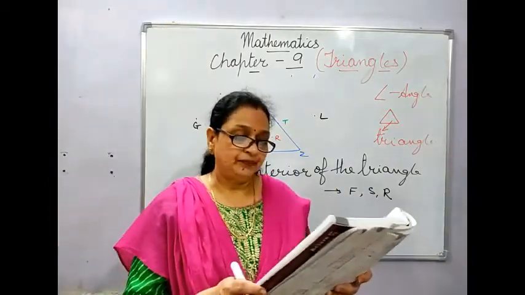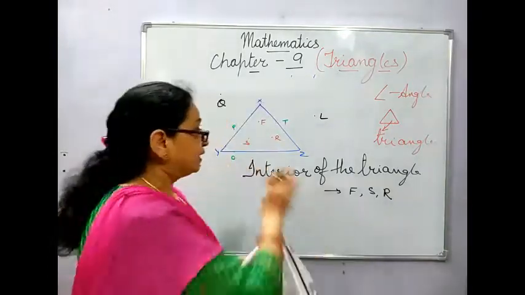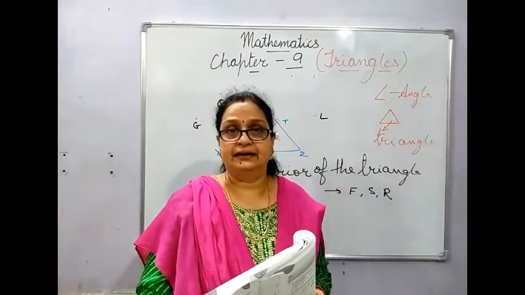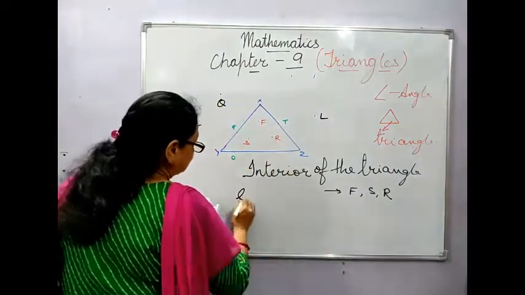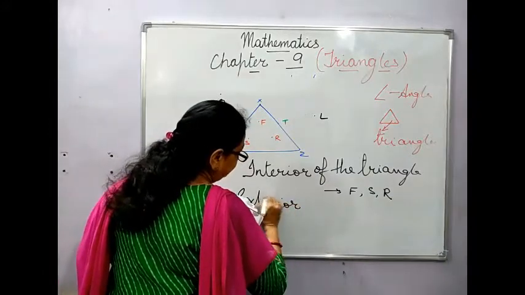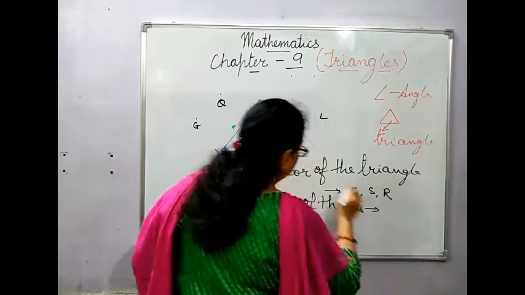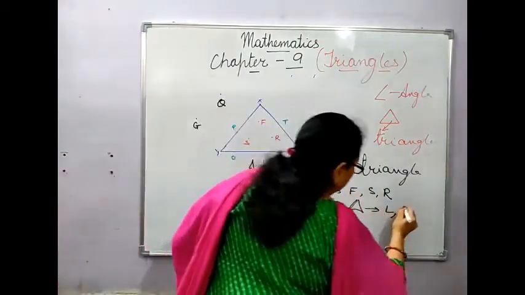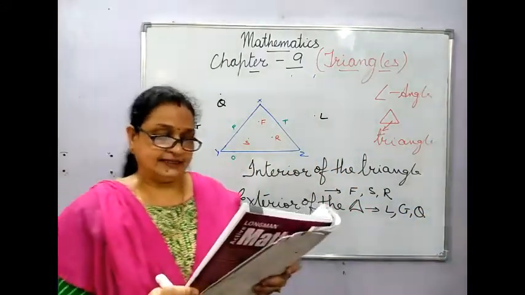Then see the next one, the part of the plane made by the points that are not enclosed by the triangle, that is those which are outside the triangle. Those will be called the exterior of the triangle. So what is the exterior of the triangle? I am writing it in short. They are L, G and Q. They are outside the triangle, they are not inside.